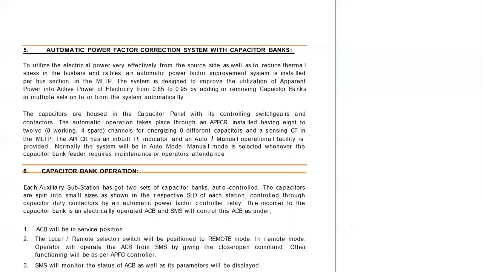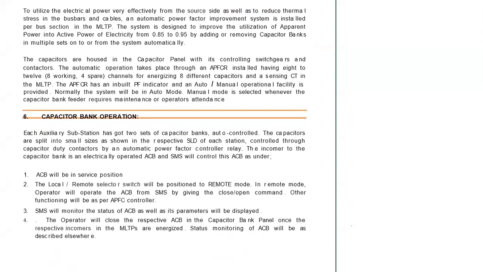When it goes, if the power factor improves, it's fine. If it doesn't, then the second bank starts. This is how it operates. Of course, when we do the capacitor bank operation, this ACB will be in service position. It has to be, otherwise the operation will not happen. And this local remote has to be in remote, because only in remote mode can the capacitor bank automatic operation happen.